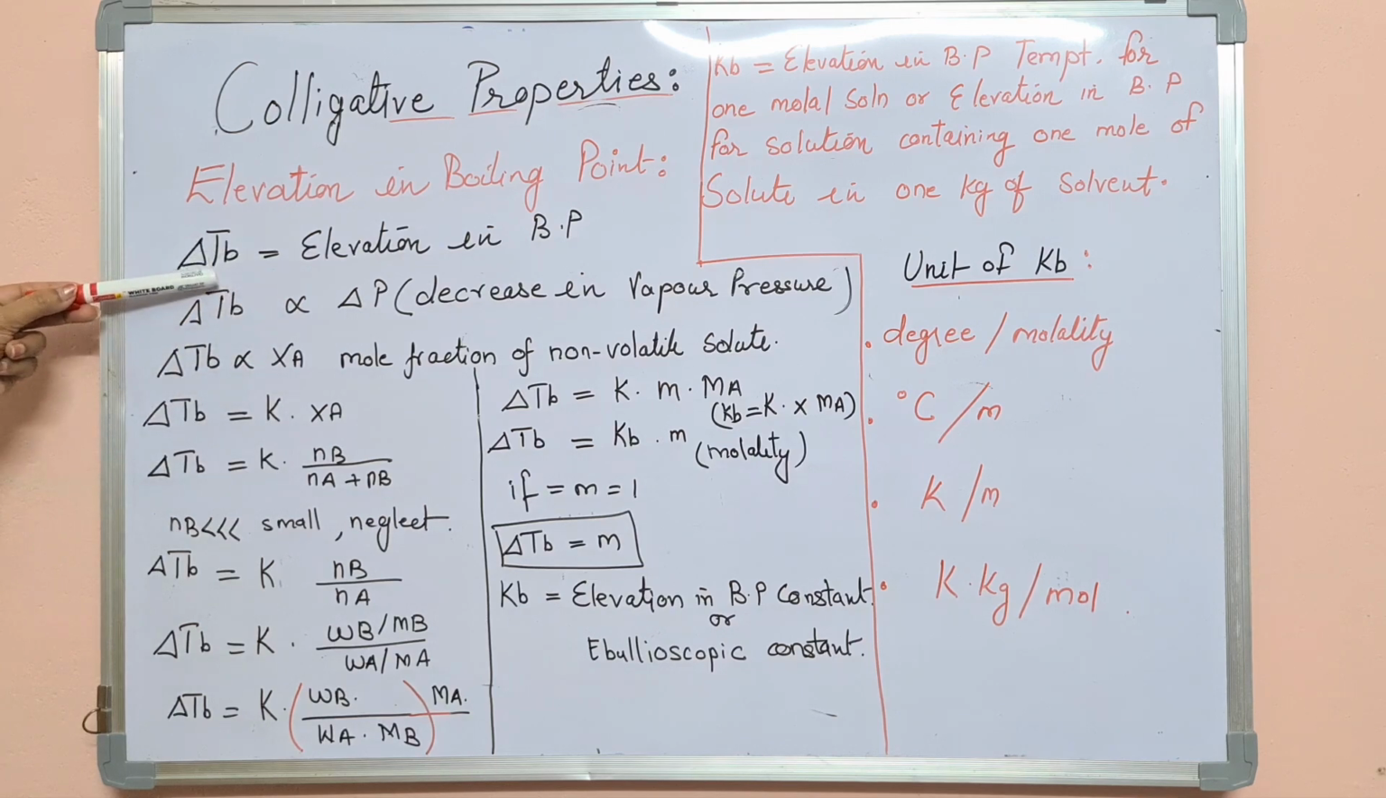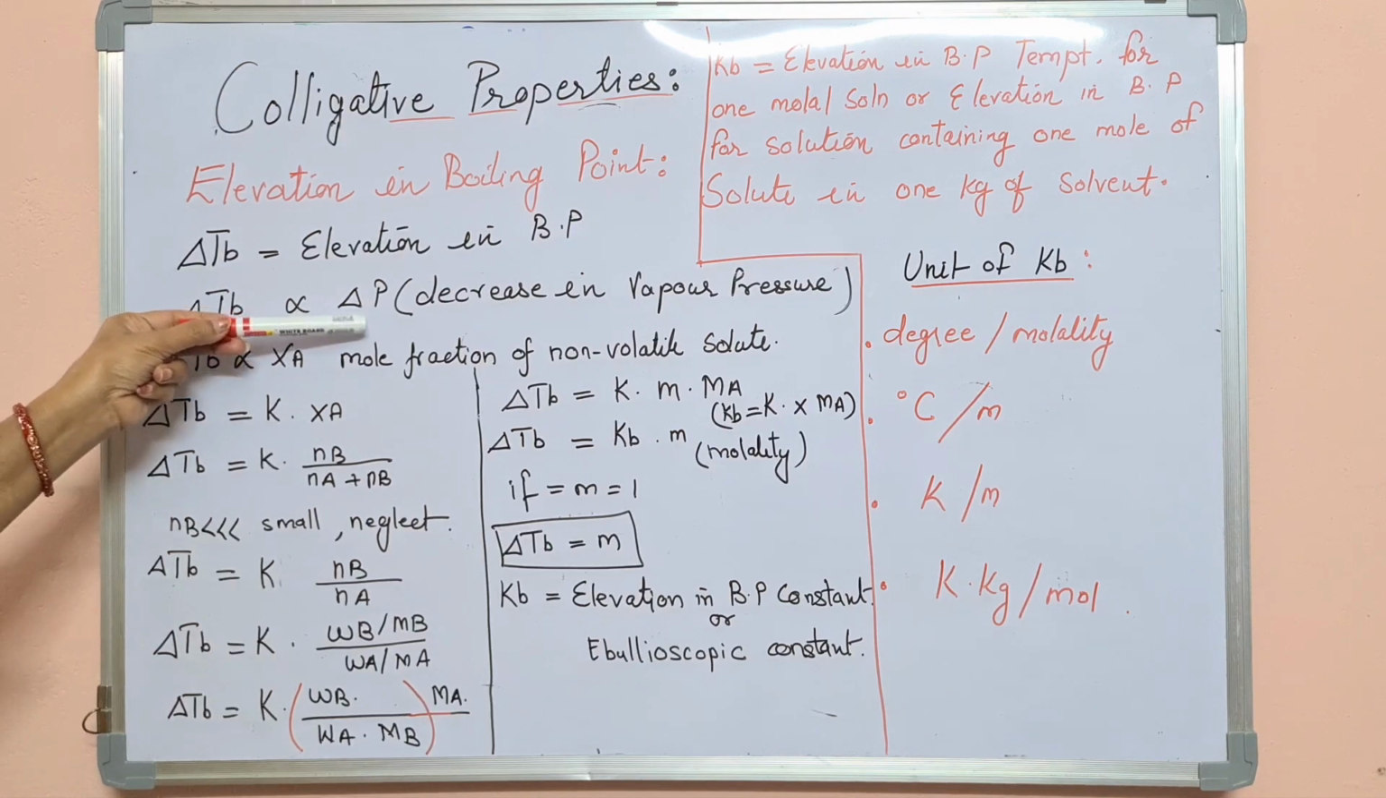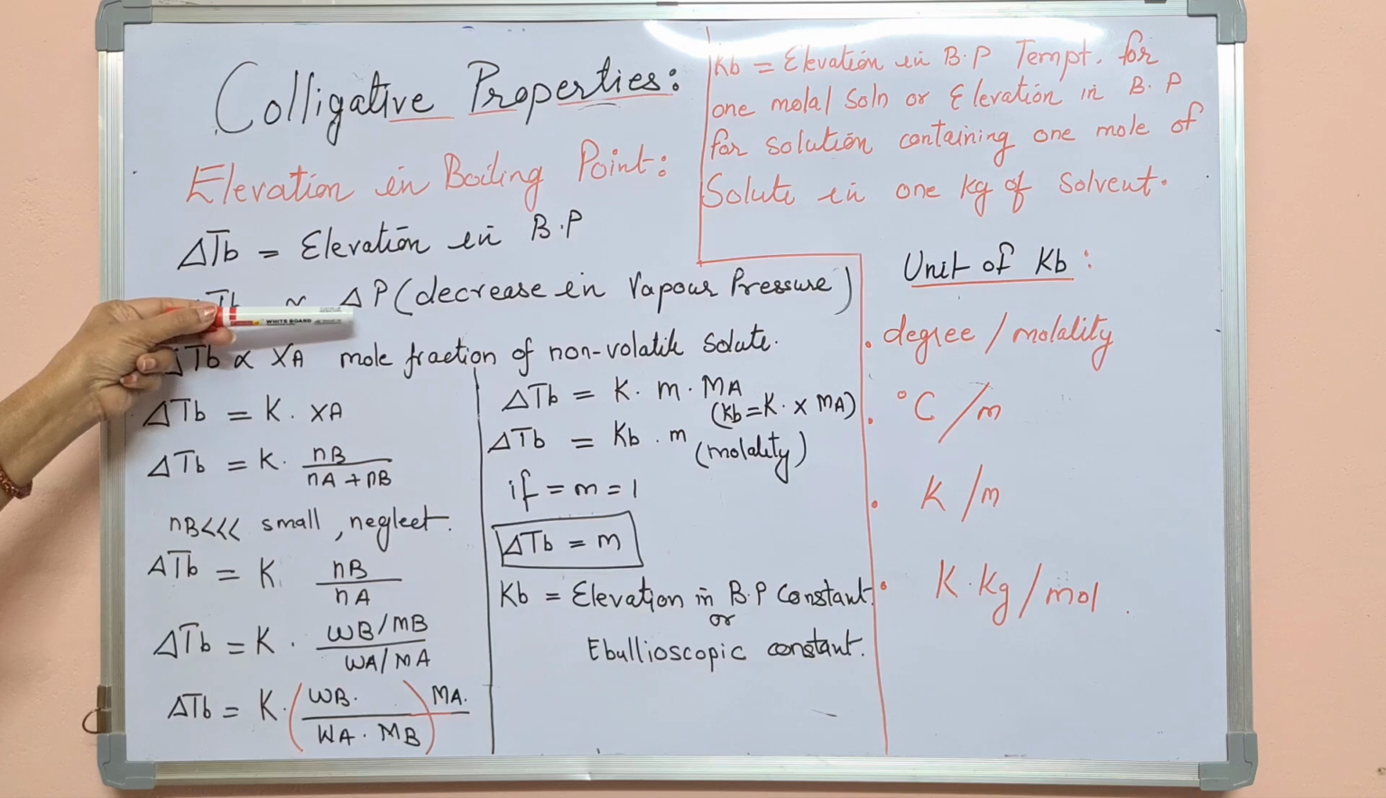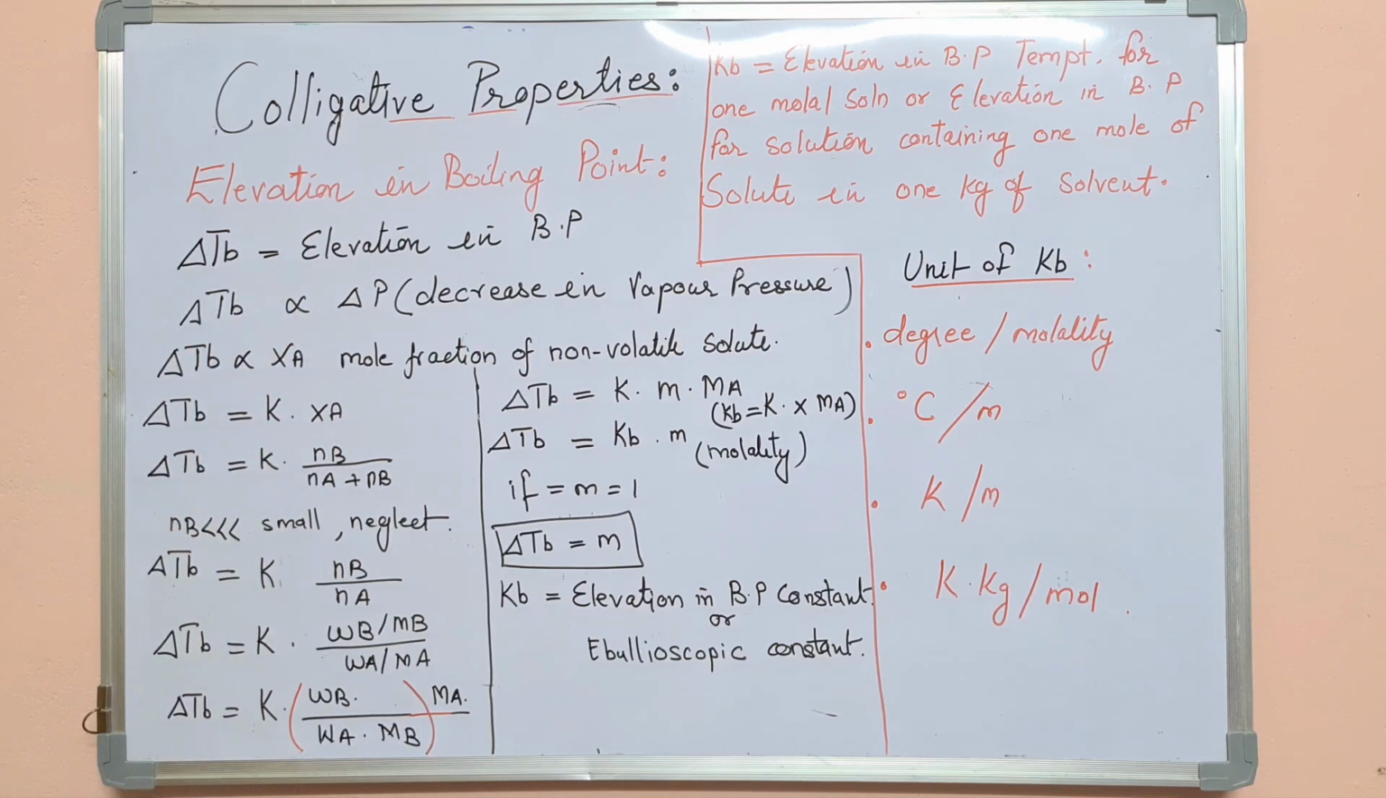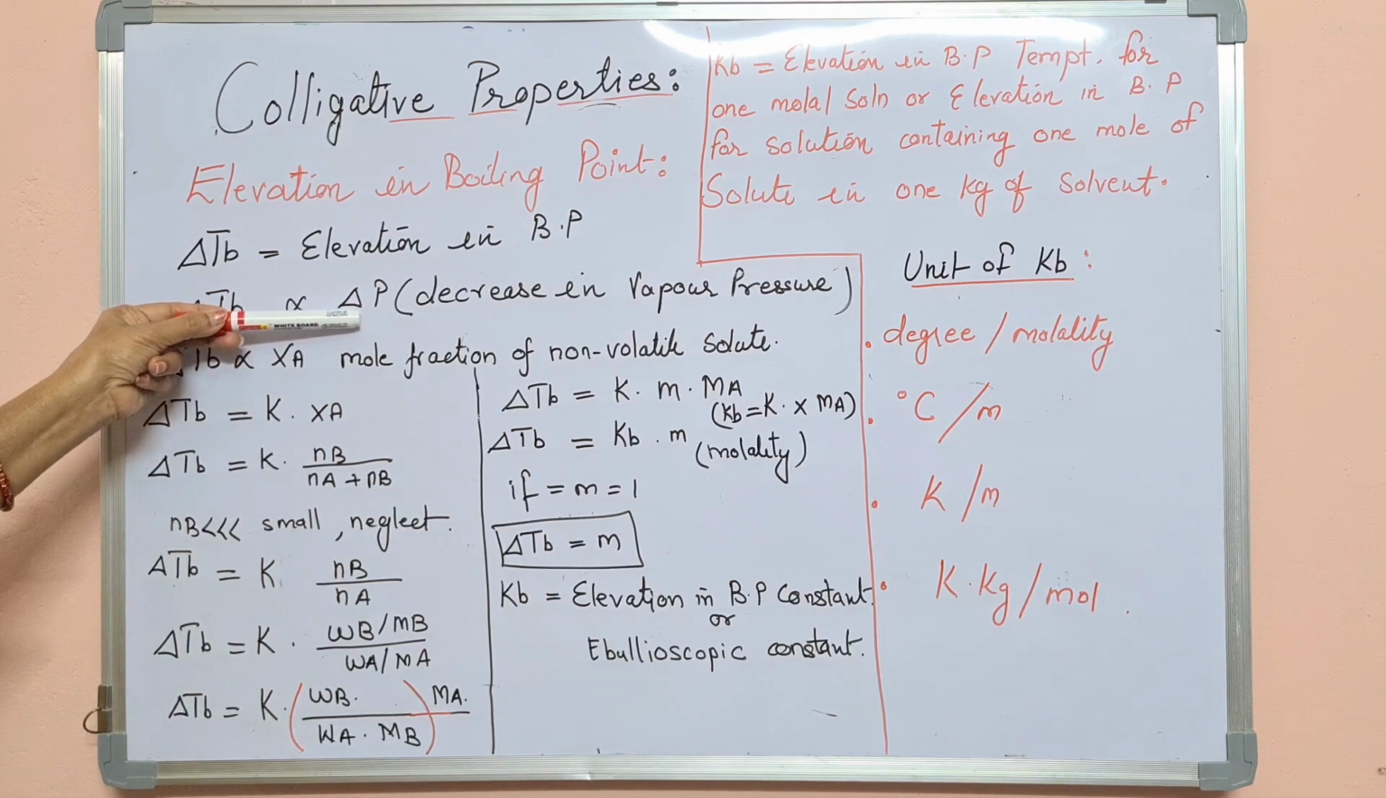So how much increase in the temperature, how much the boiling point of the solution is increased from its pure solvent, depends upon how much the vapor pressure has decreased because of the presence of non-volatile solute. Because what is decreasing the vapor pressure is proportional to what? It depends upon the amount of non-volatile solute. So elevation in the boiling point, that is delta TB, is proportional to the decrease in the pressure. Okay, and this decrease in the pressure is because of the presence of non-volatile solute.